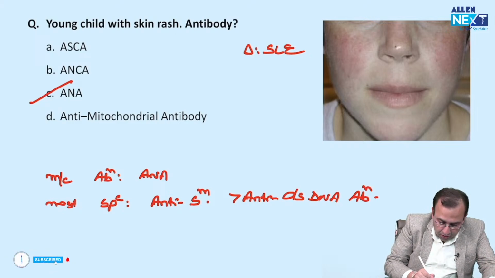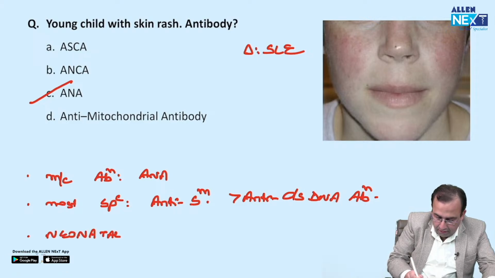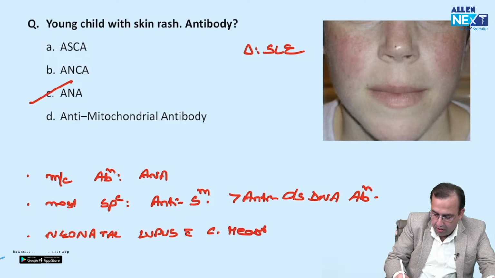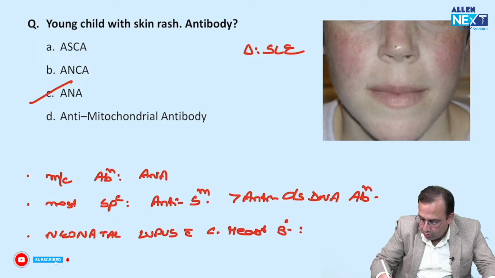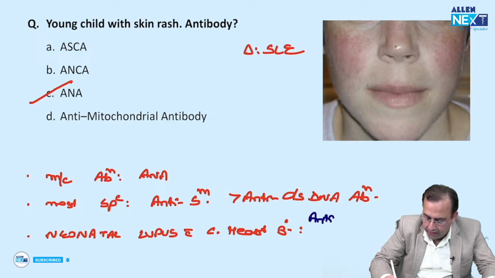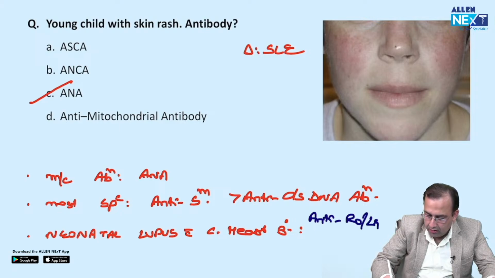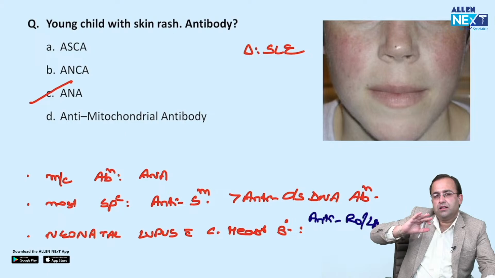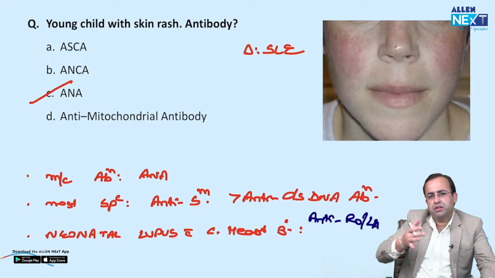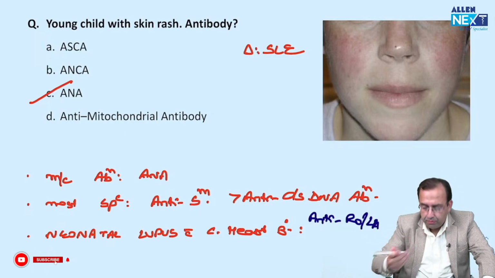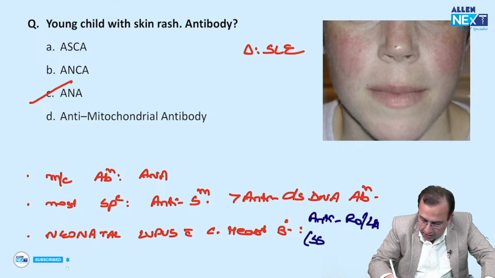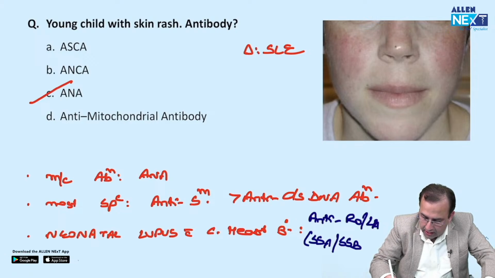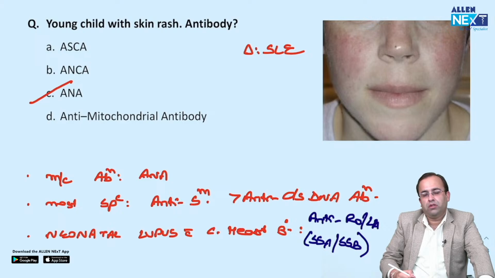Next, neonatal lupus with congenital heart block. Answer, anti-Ro/La antibody. I always remember it as neonate cries. Ro/La, also called SSA/SSB antibodies, for neonatal lupus with congenital heart block.